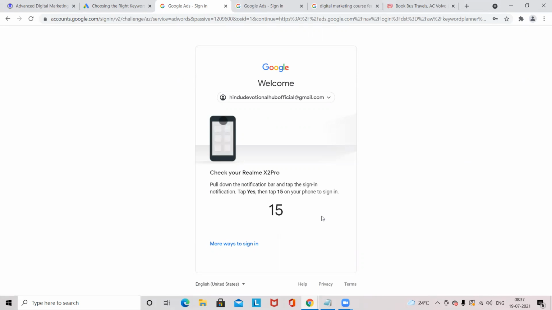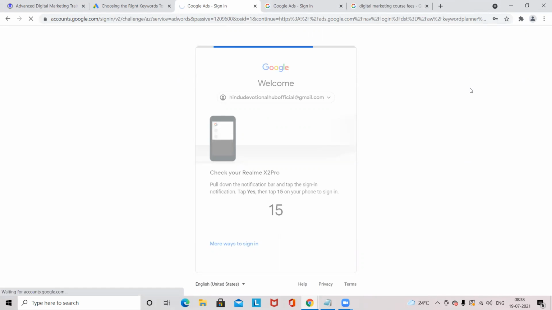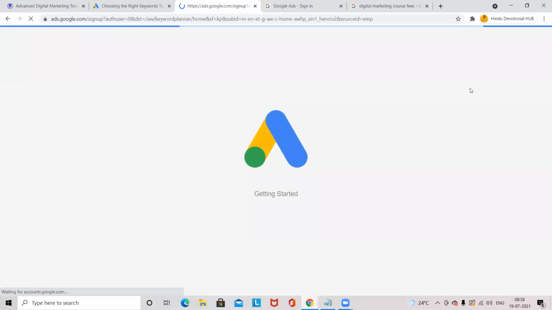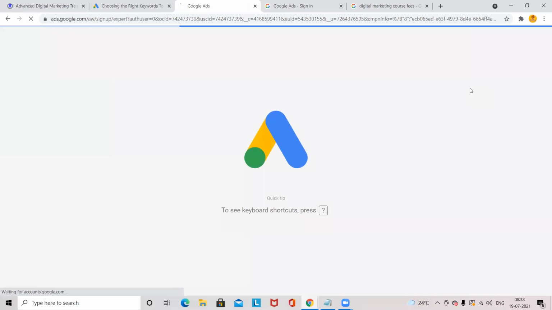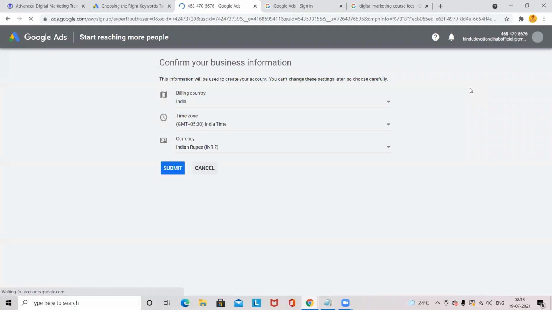Yashwant, check this. When you are accessing for the first time, this screen you will be getting.